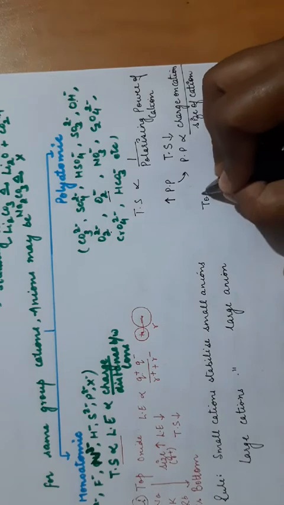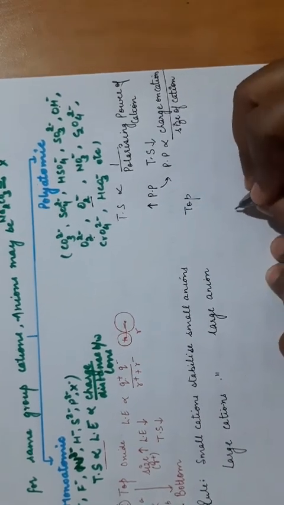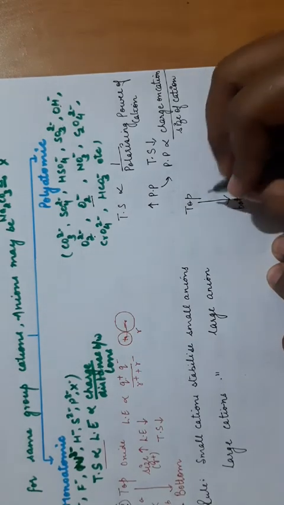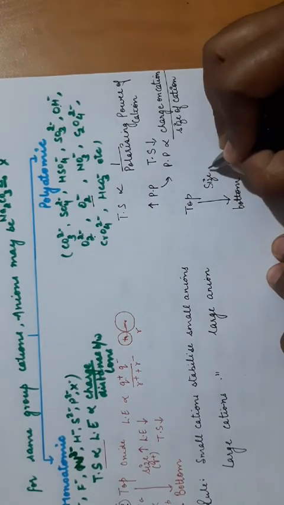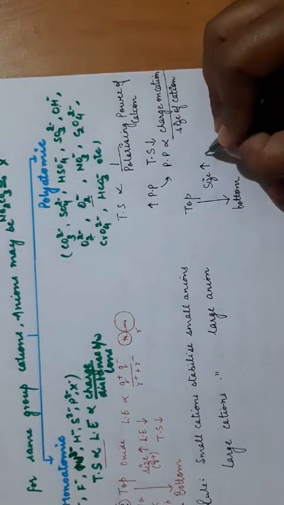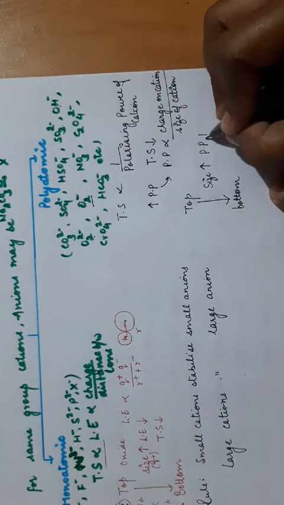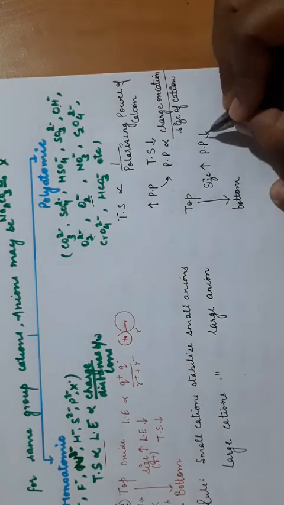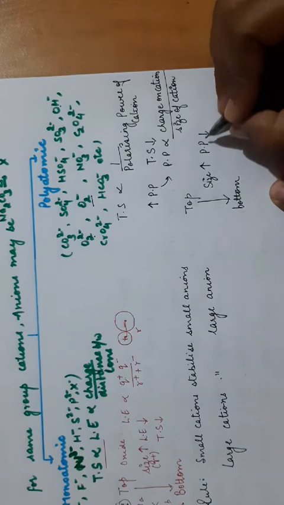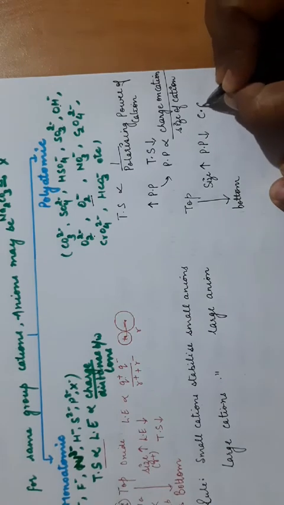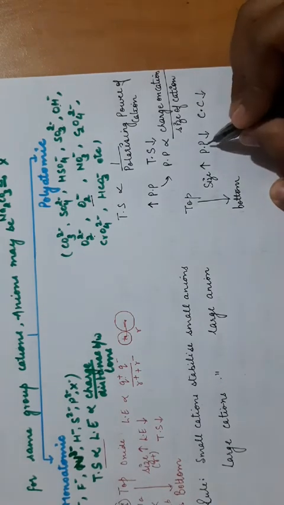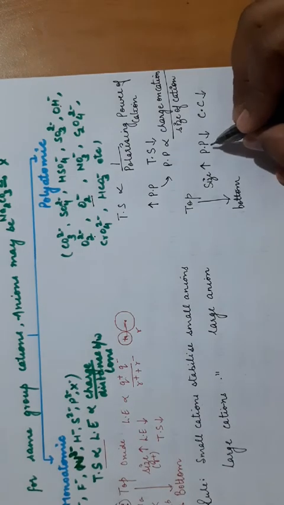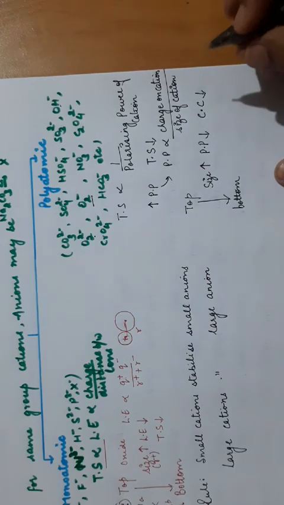Now if in the same group we discuss it from top to bottom, on moving from top to bottom, what will happen? The size will increase. Size increase होगा तो polarizing power will decrease because it is inversely proportional to the size of cation. Polarizing power decrease होगी means covalent character will also decrease, because greater the polarizing power, greater the polarization, greater is the covalent character. तो polarizing power decrease होगी तो covalent character decrease होगा.